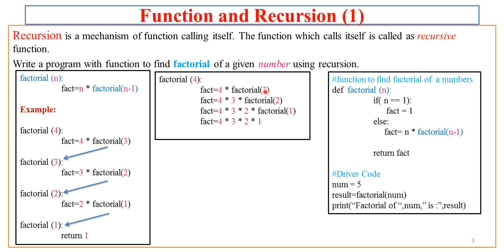4 minus 1, 3. Now this factorial 3 will be calling n into n minus 1, that means here n is 3, so it is 3 into factorial of n minus 1, that is factorial 2. Now factorial 2: n is 2 here, so 2 into n minus 1, that is 2 minus 1, 1. Now what is factorial 1? It is always 1, so it returns 1, and this way the value is calculated. So I have shown you here the simplest way of how to call a function within itself and how that mechanism works.